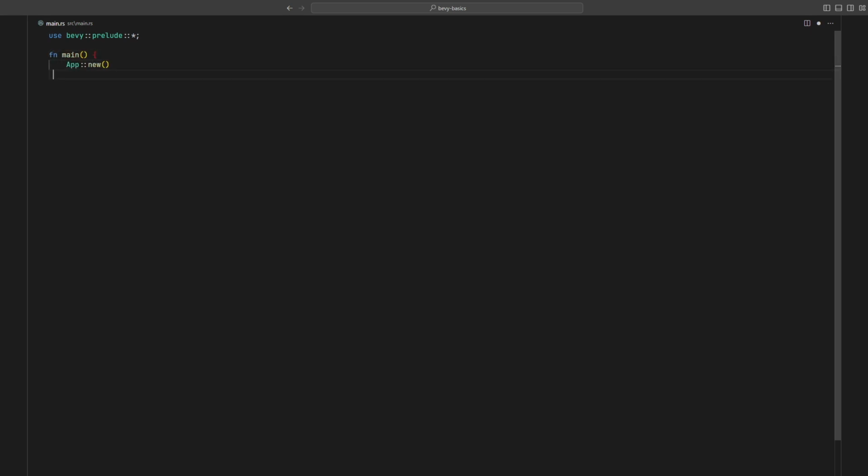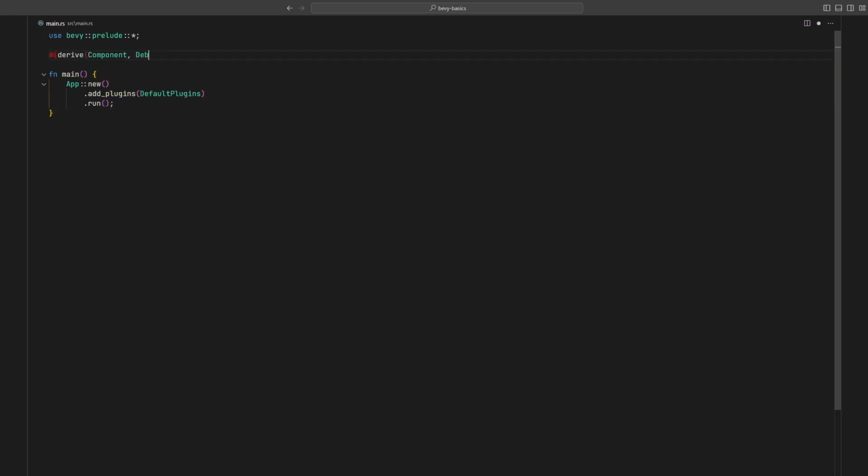We're going to create a bare bones app and bring in the default plugins. Default plugins are provided by the Bevy prelude and will allow a window to be rendered. At this point, if we were to run our application, an empty window would appear and the application would run until it is closed. For this first video, we won't render anything to the screen. Instead, our goal is to simply spawn an entity, create components, and use queries and commands to interact with the ECS storage layer that we've discussed in this video.